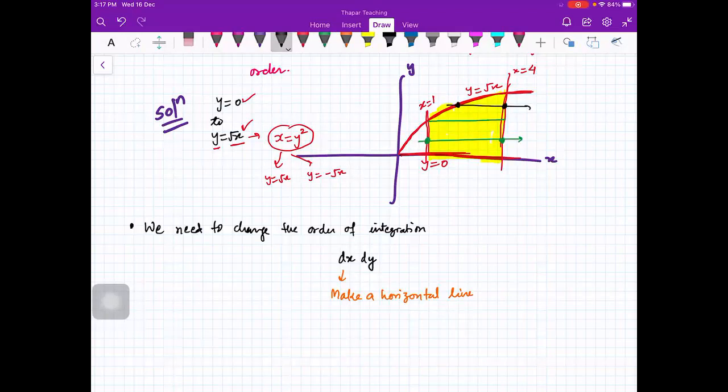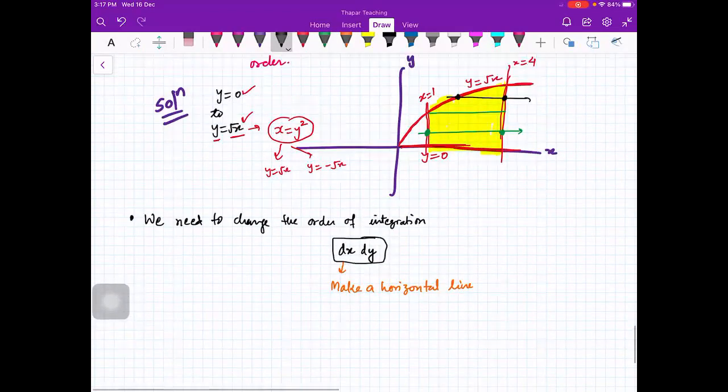Can you see? So it means that if you want to change the order of integration, then you have to break your integral into two parts. Is that thing clear? If you draw a horizontal line, then the entry and exit point is not the same throughout the integral. So you have to break your region into two parts, R1 and R2. This whole region is R2.